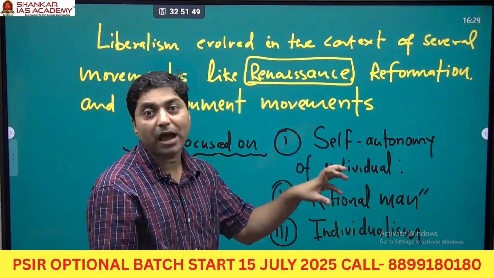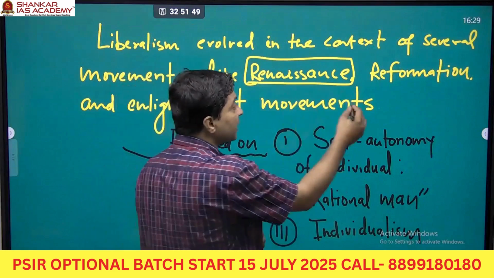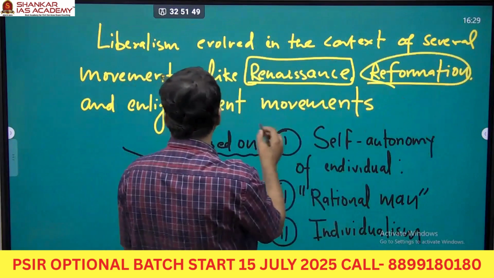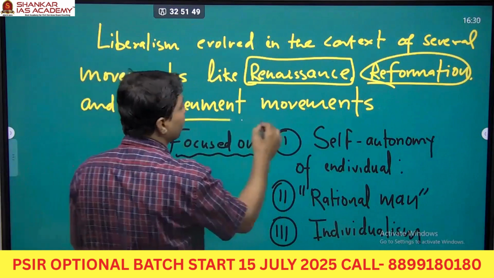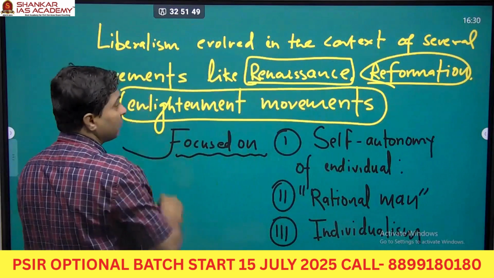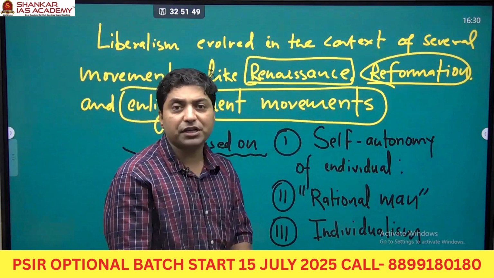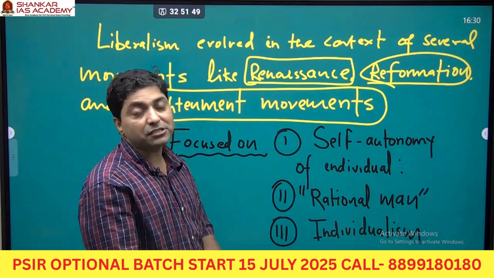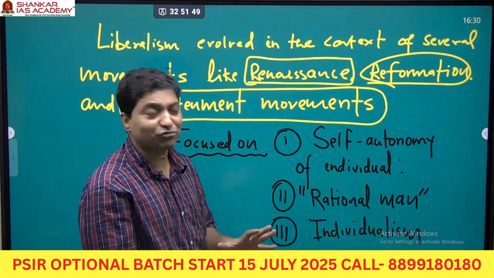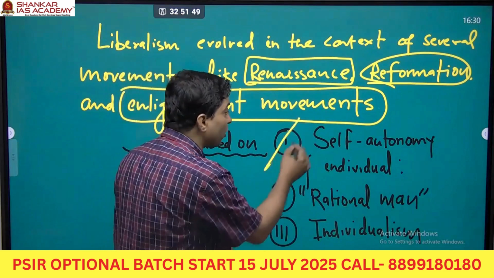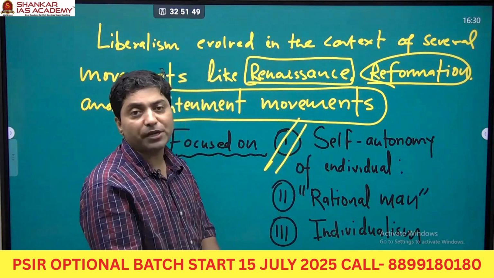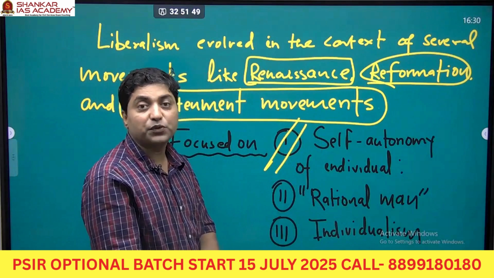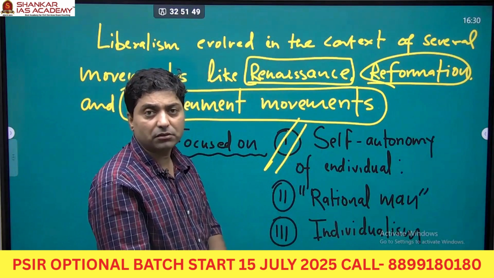The Renaissance, the Reformation and the Enlightenment movement all contributed to the evolution of liberalism. This ideology focused on certain themes, for example the self-autonomy of the individual, the freedom of the individual.